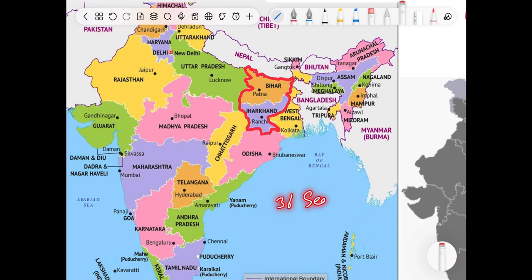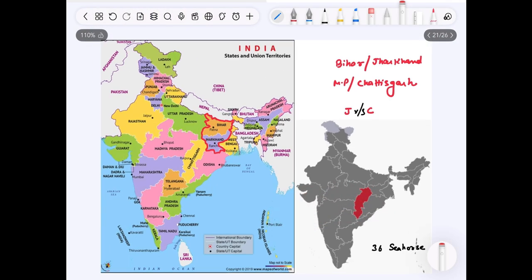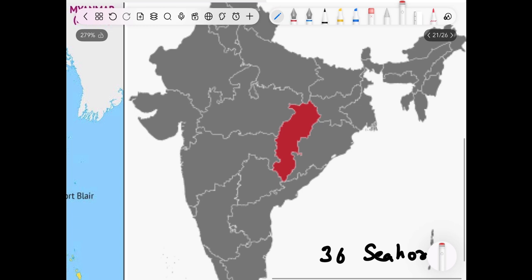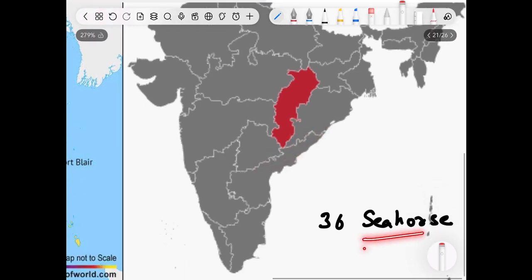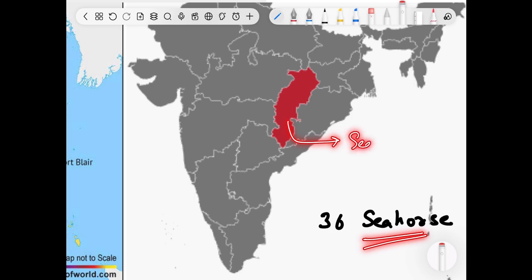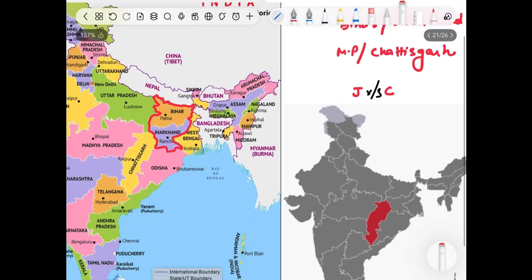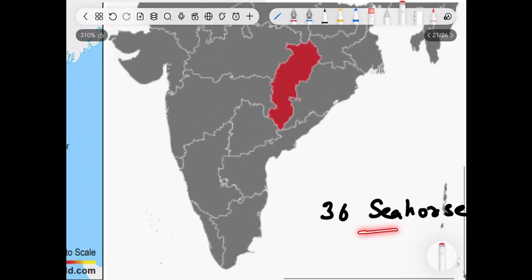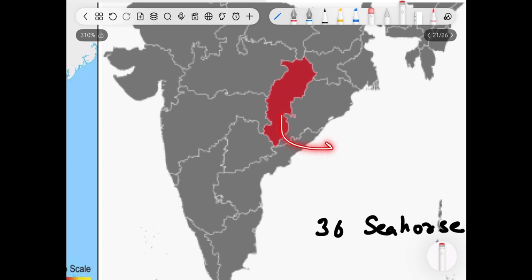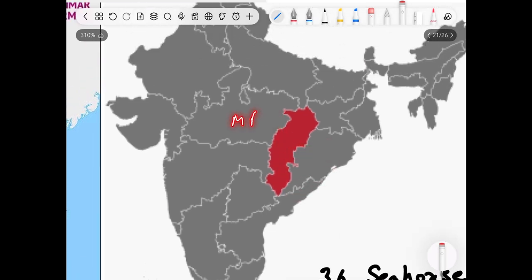36 seahorse. What is 36 in Hindi? 36, right? And simply see the shape of it. Doesn't it look like a seahorse to you? So 36 seahorses. Simply this gives you the shape of Chhattisgarh, and moreover it is next to MP.